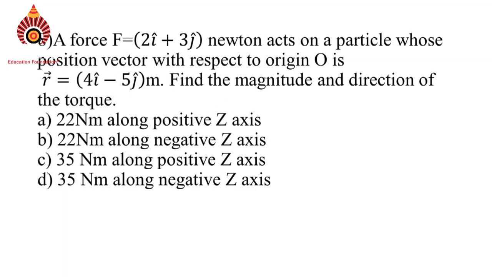Question number 8. Force F is equal to 2 i cap plus 3 j cap Newton acts on a particle whose position vector with respect to origin O is vector r equal to 4 i cap minus 5 j cap meter. Find the magnitude and direction of the torque.